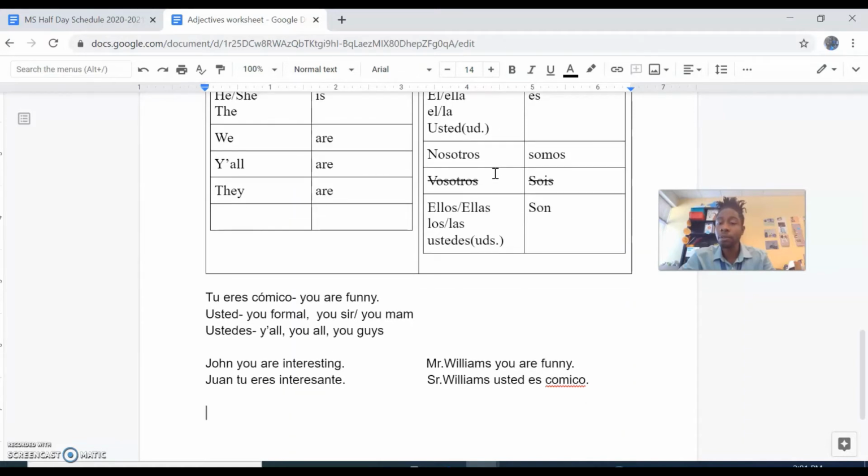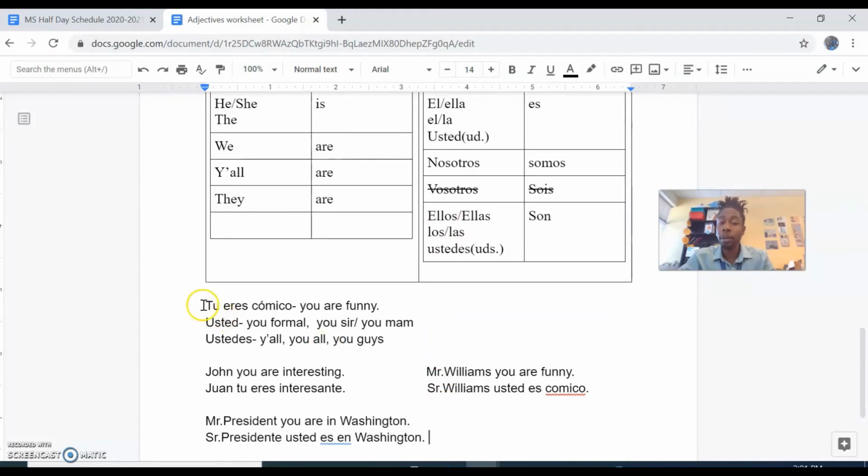Let's try one where it just says Mr. President. Mr. President, you are in Washington. You guys, this one should be a star, but we're going to go ahead and use this anyway. So I would say, Señor Presidente, usted es en Washington. And yes, it should say está. I understand my Spanish teachers, but right now we're only working with one verb, so we're going to stick with this verb for now. All right, let's take a look at how this will look in the plural form.